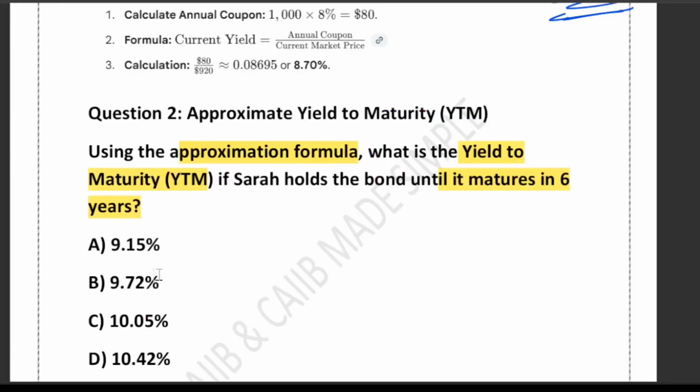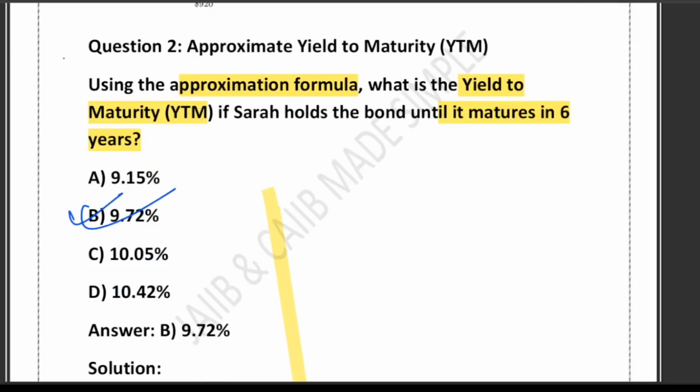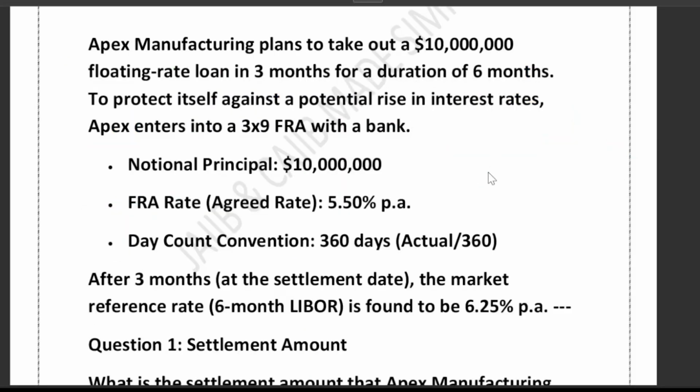So the correct answer is option B. 9.72% is option B. So this is how we compute YTM. One trick to remember the formula for YTM is simple: think of coupon plus gain over average price.